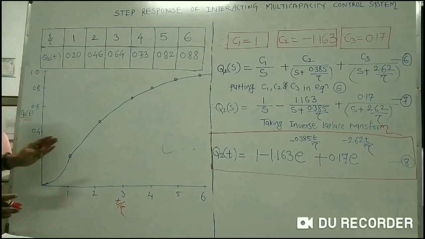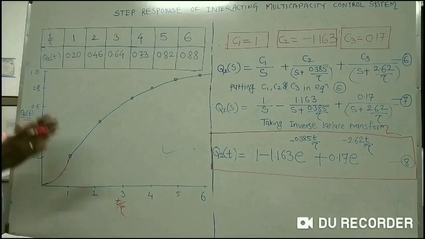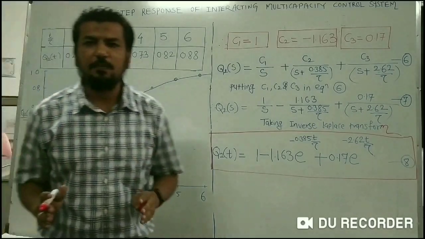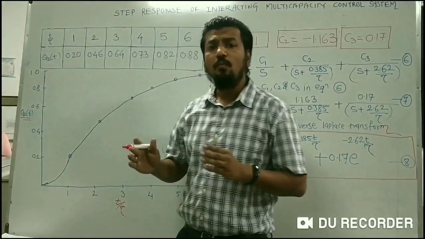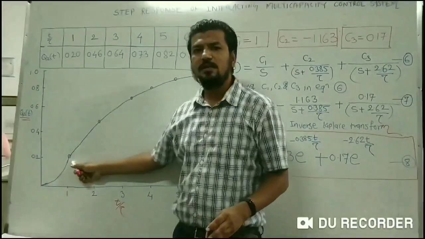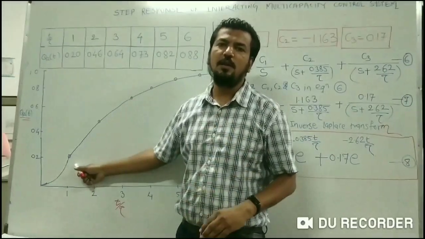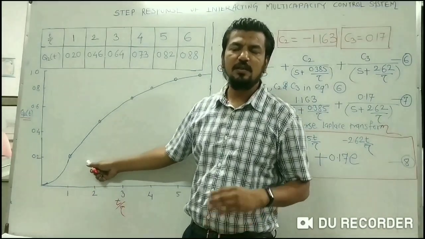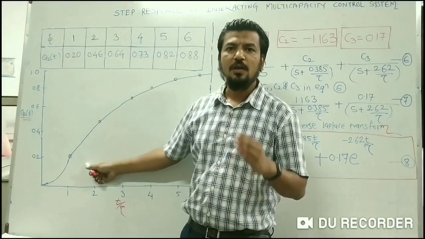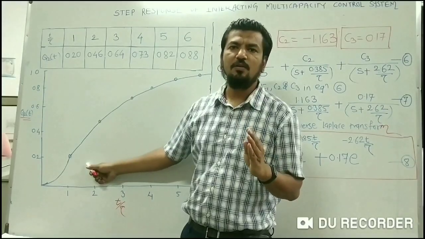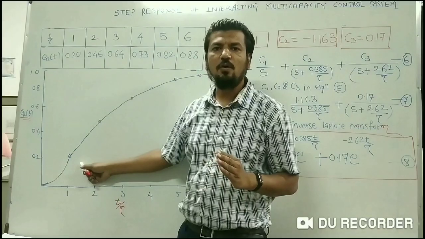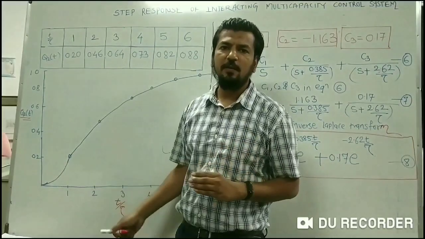The clear distinction, if you noted my previous lecture, is that the response of the interacting multi-capacity control system is more sluggish as compared to the non-interacting multi-capacity control system. Or you can say that the rate of recovery, or the response, of the non-interacting multi-capacity control system is steeper or faster as compared to the response of the interacting multi-capacity control